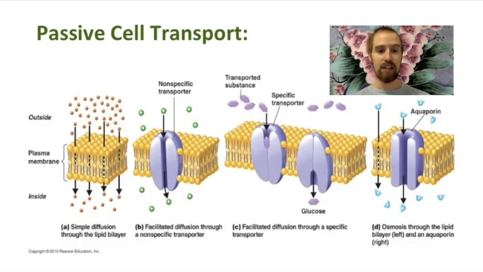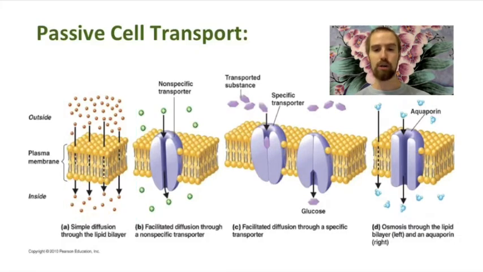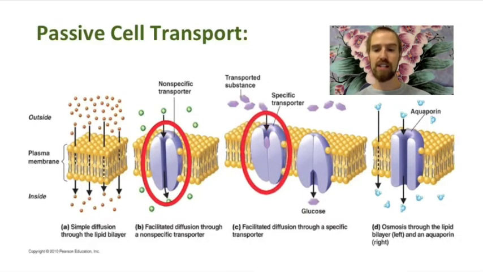In the case of oxygen and carbon dioxide, these small, non-polar molecules are able to pass directly through the cell membrane. But larger molecules, like glucose, as well as polar molecules like water, have a very difficult time passing through the cell membrane directly. Transport proteins, or protein channels embedded in our cell membrane, help to move these kinds of substances into and out of our cells.